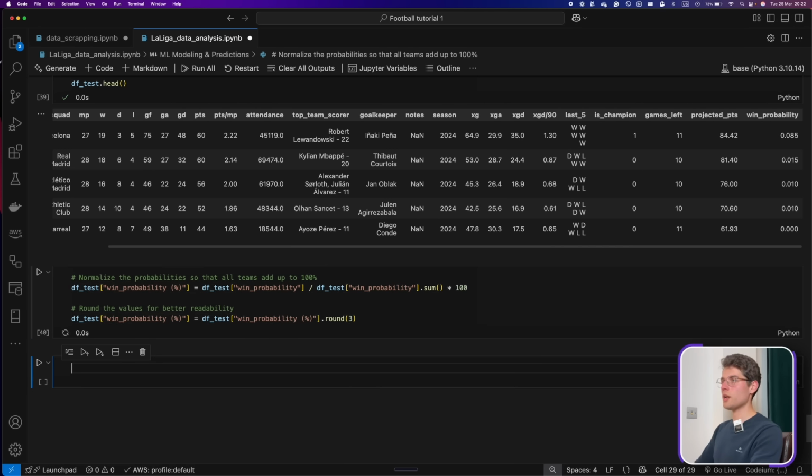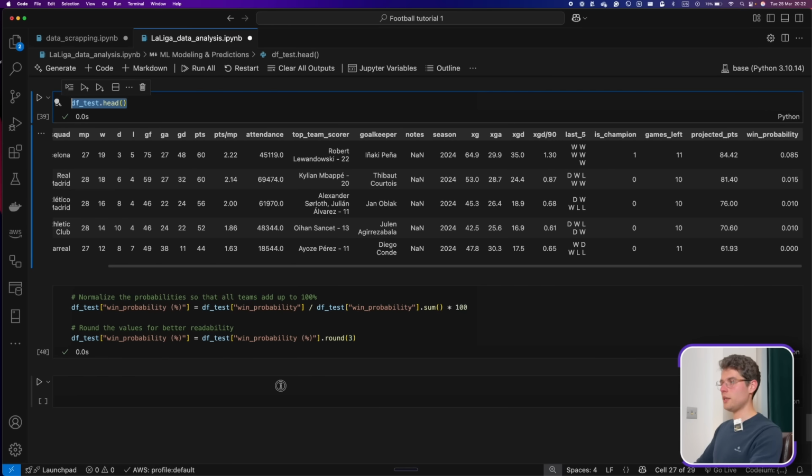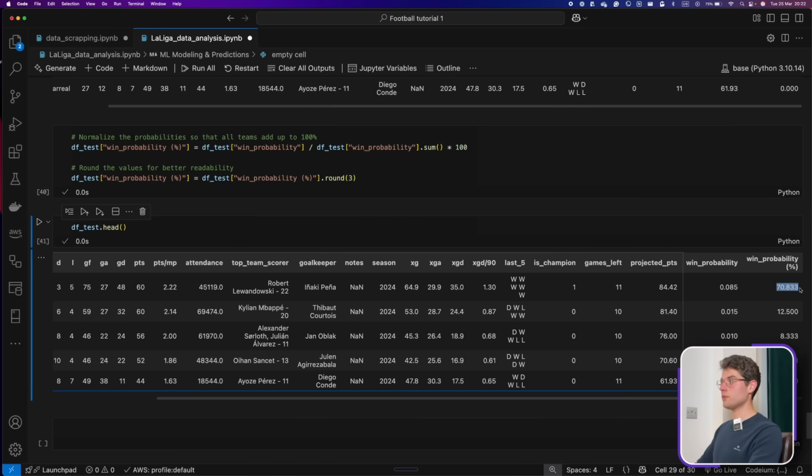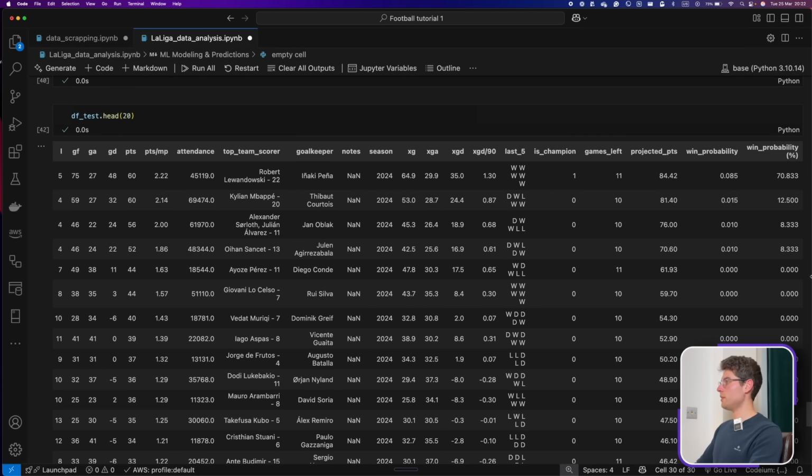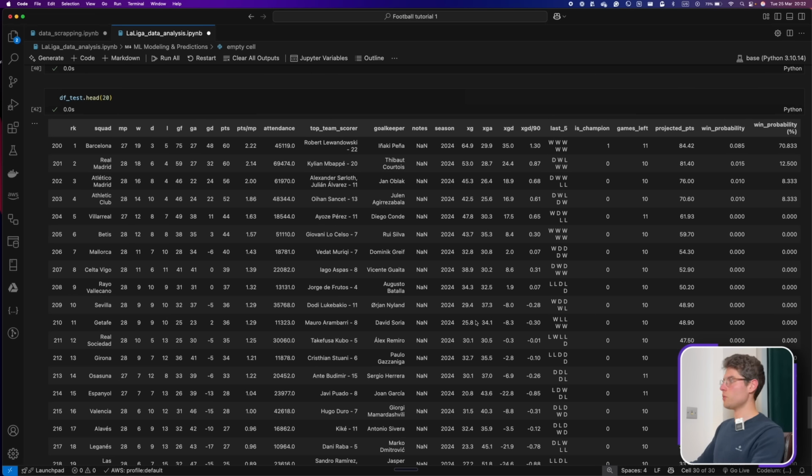And if we run this one now, and again, if we look at df_tests, we can see here now that we have probability. So now if we do 20, we can clearly see, if I zoom out a bit, that Barcelona has 70% chances to win the championship, whilst Madrid has 12.5, Atletico 8.3, and Athletic Club 8.3. So this gives us already a win probability for each of the 4 teams at the top of the league. There are only 10 games left, that's why we see just a few teams that have the ability to win, and that's how you do it basically.